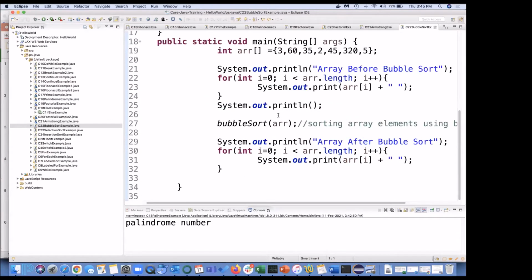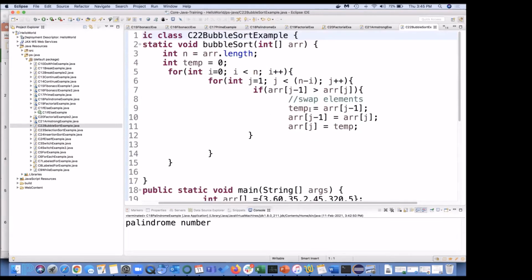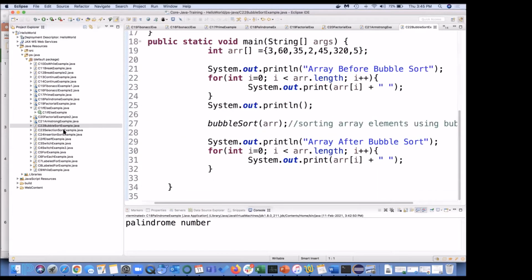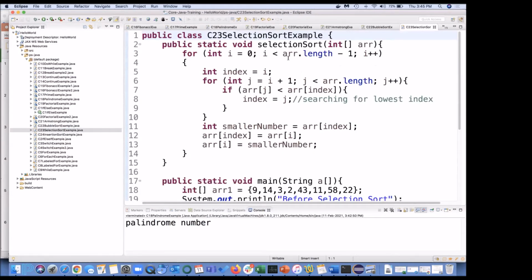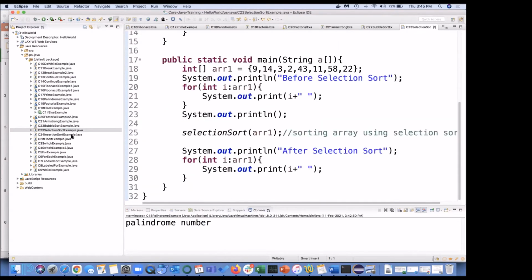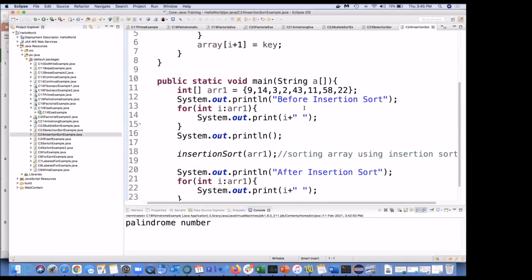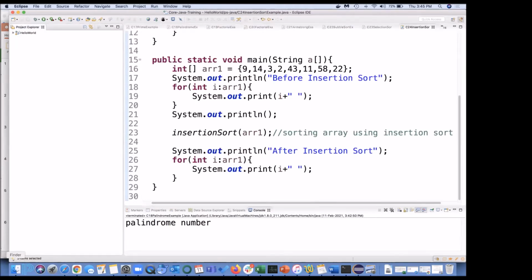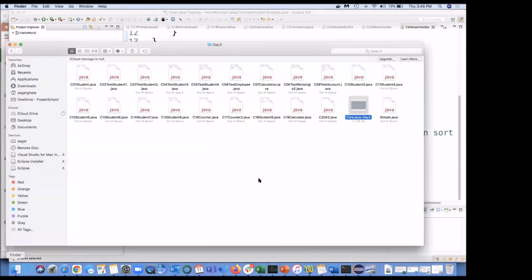So it's pretty much the same as what we used to do in C and C++. It's just the syntax which is different. And then this is for selection sort, and this one is for insertion sort. Anyways, I will be giving all these programs to you so that you can try them out on your own. Okay, let's start today with the OOPS concept.